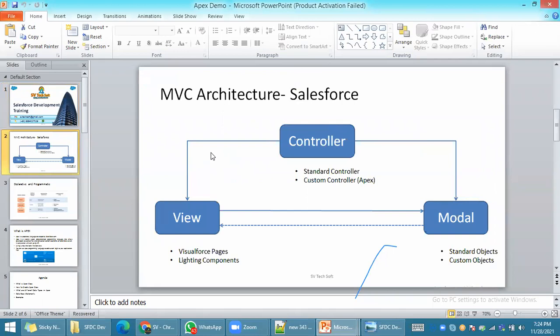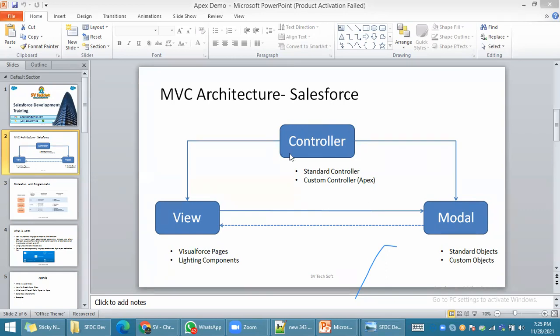Right or not? Each and every client requirement we cannot achieve through declarative. Declarative means the point and click concept. We have to go through the coding. Salesforce is designed with MVC. I'm repeating again: Salesforce has an inbuilt database, an inbuilt user interface, and an inbuilt programming language. Not only programming, they also give a lot of automation tools in the controller.